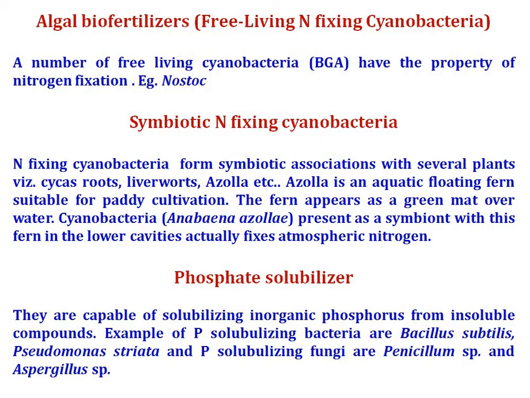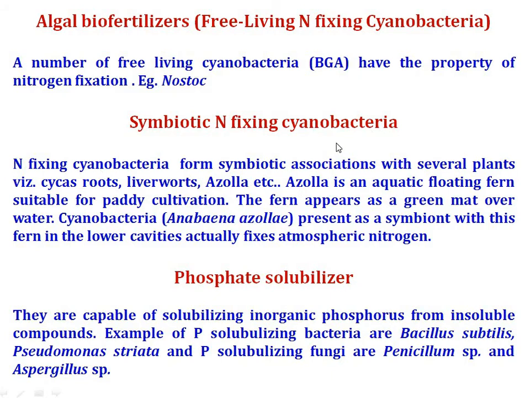Free-living nitrogen fixing cyanobacteria. So there are a number of free-living cyanobacteria which have the property to fix atmospheric nitrogen. Free-living nitrogen fixing cyanobacteria or blue-green algae fix atmospheric nitrogen and make it available to the plant. These cyanobacteria generally live freely. One of the best examples is nostoc. So nostoc lives freely in the soil and fixes atmospheric nitrogen and makes it available to the plant.